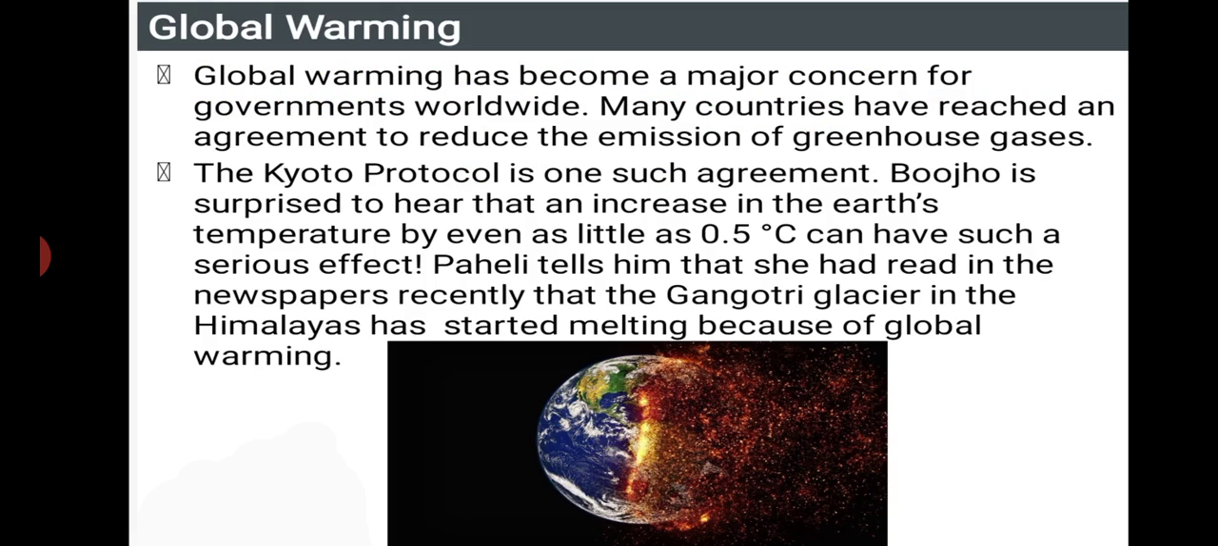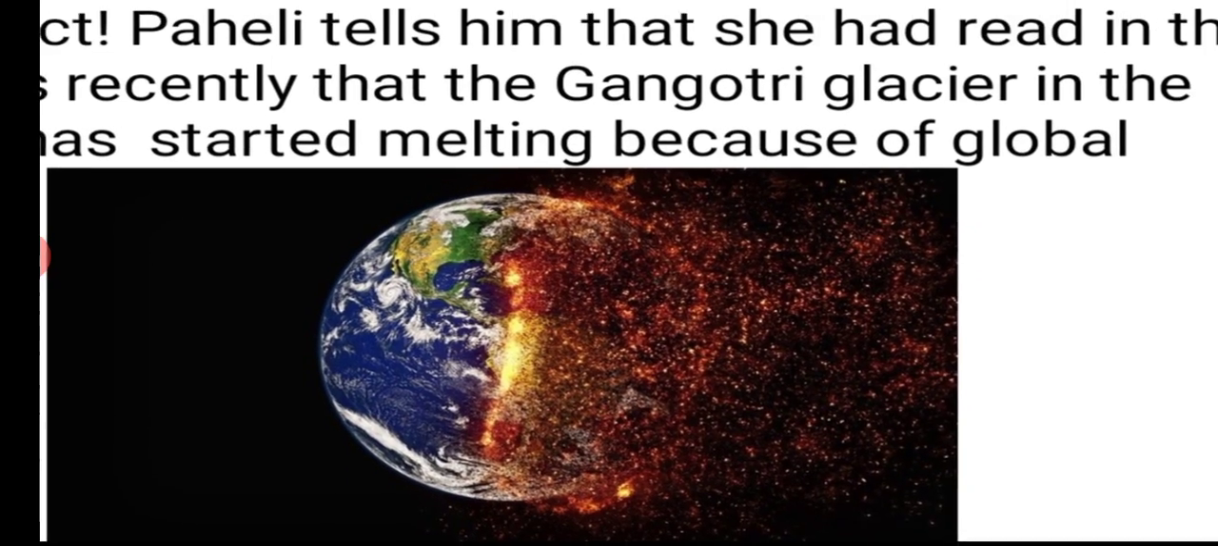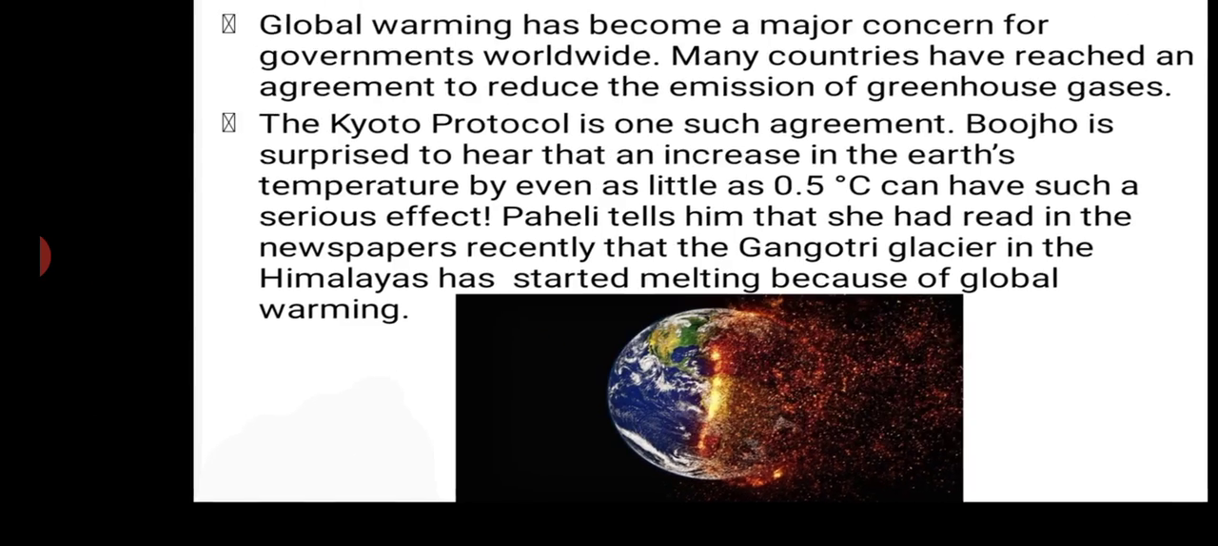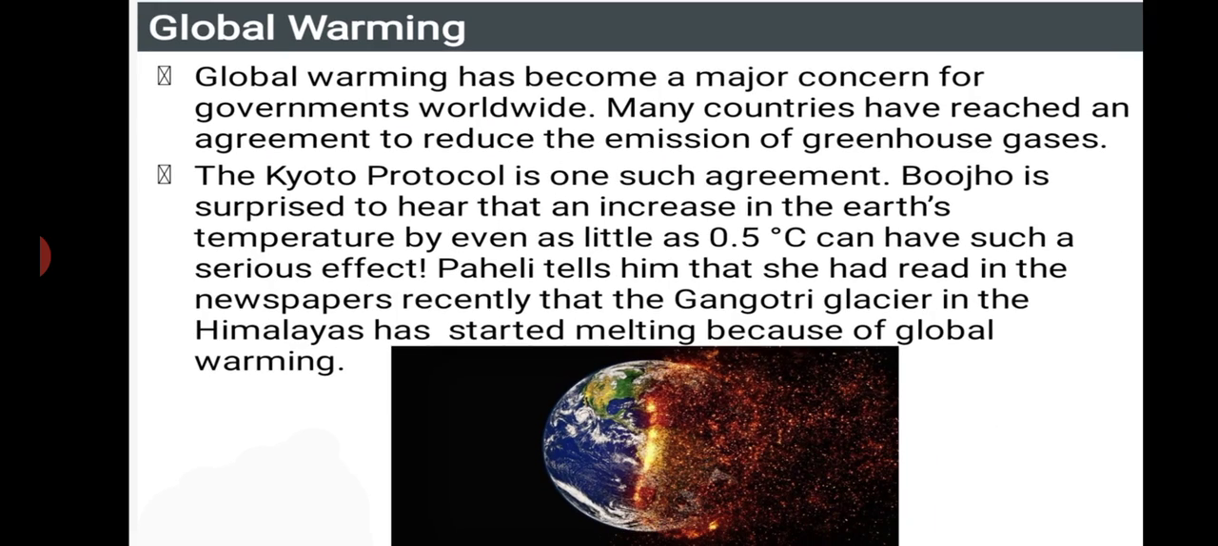So what do you mean by global warming? You can see in this picture that half of the earth is clear and the other side of the earth is burning like anything. It is understood that the earth is not burning with fire, but the temperature is increasing day by day, making the earth hotter. This is called global warming.